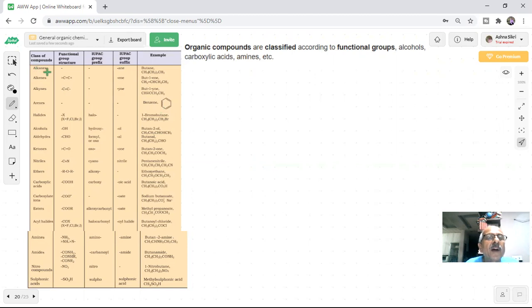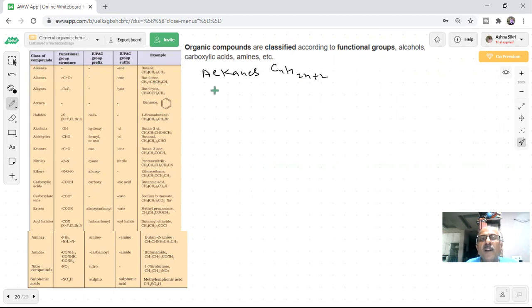For example, alkanes, of course, no problem for all the students. They know it, students. This is your alkanes, with general formula CnH2n plus 2. And you can see that in the IUPAC system of naming, the suffix is ane.